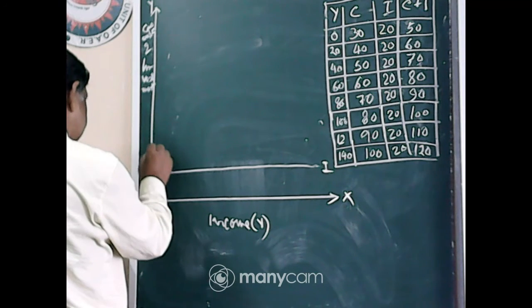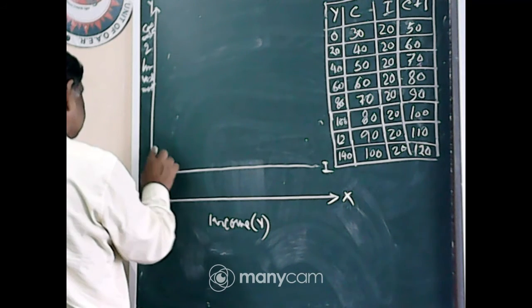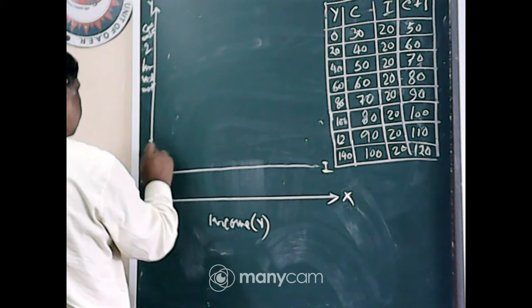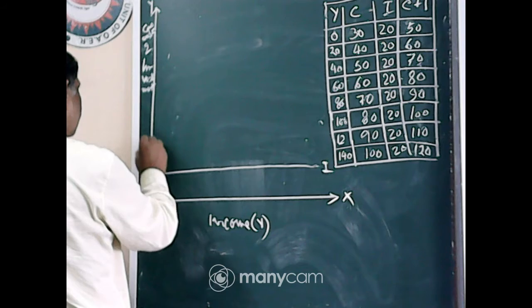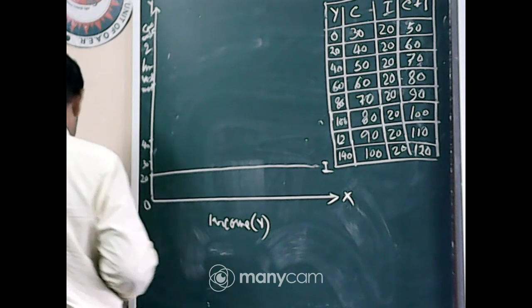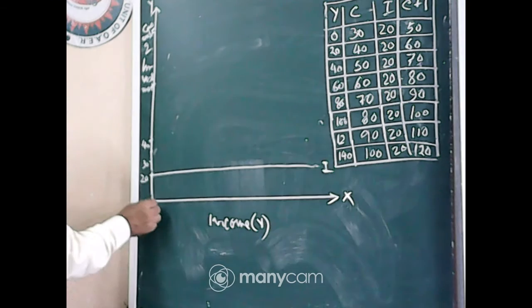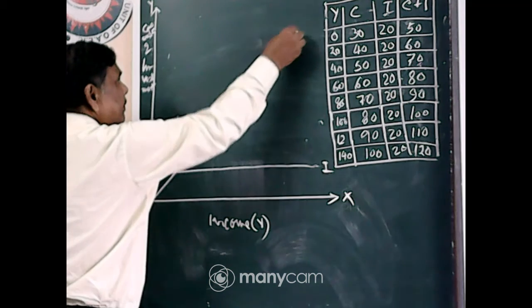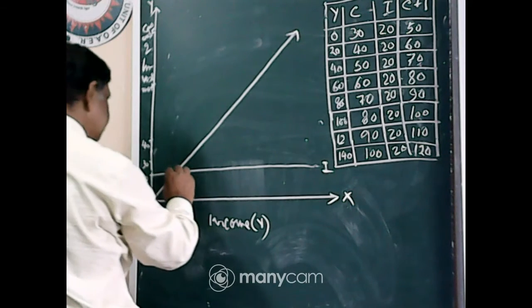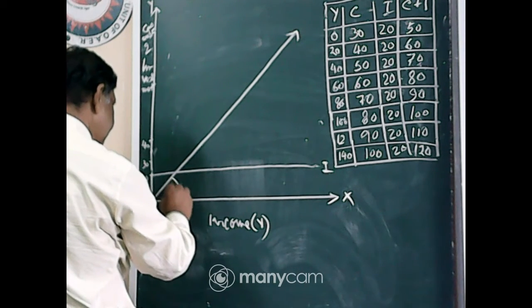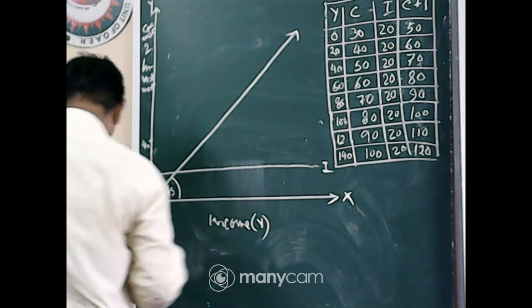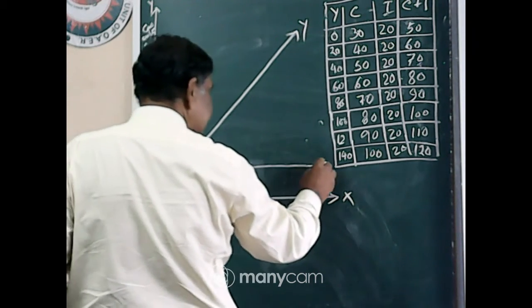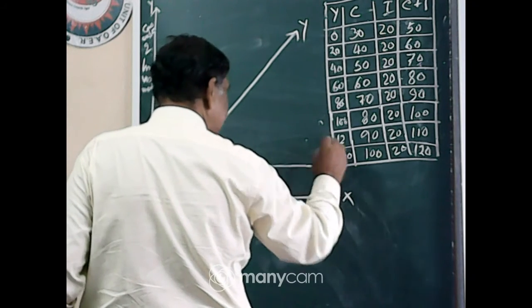Now it is the 45-degree line, income line, that is y. Now investment is fixed, I bar.